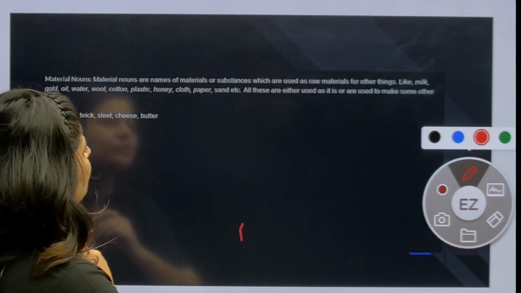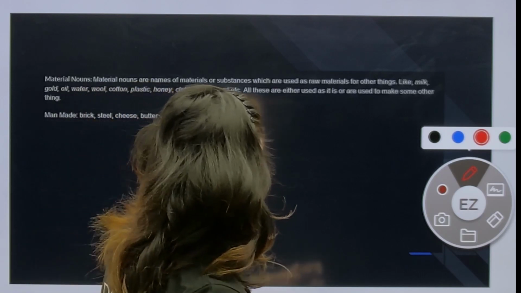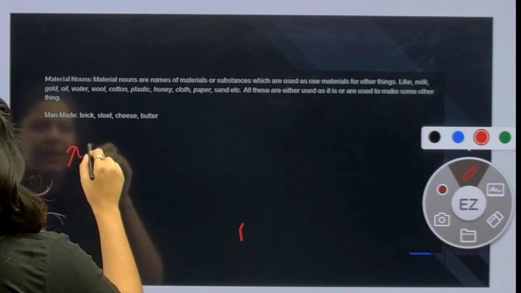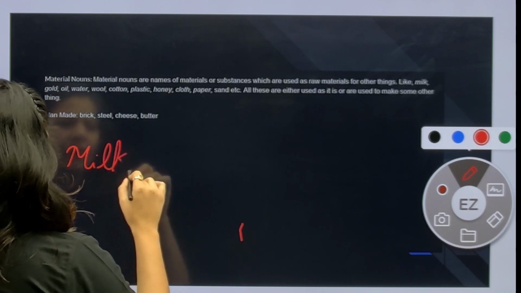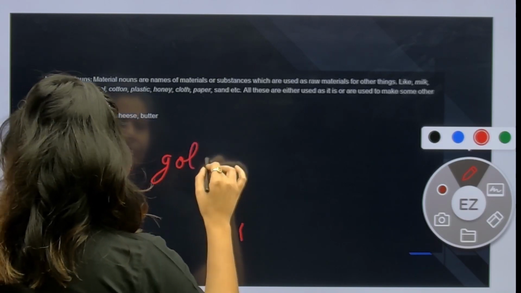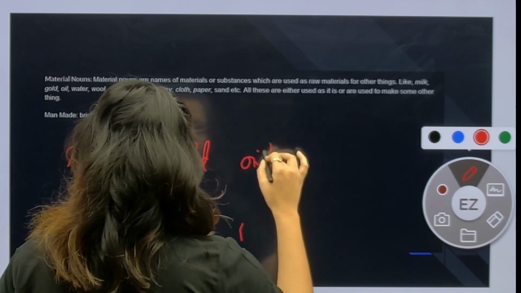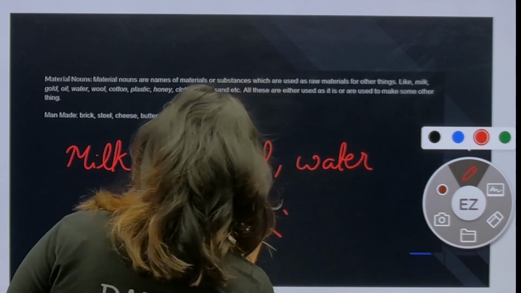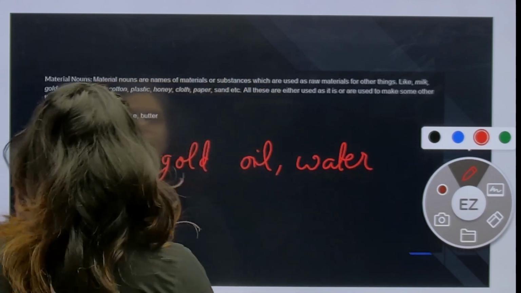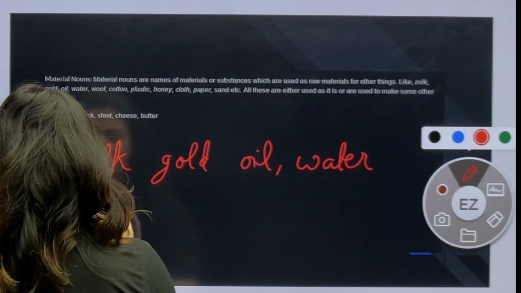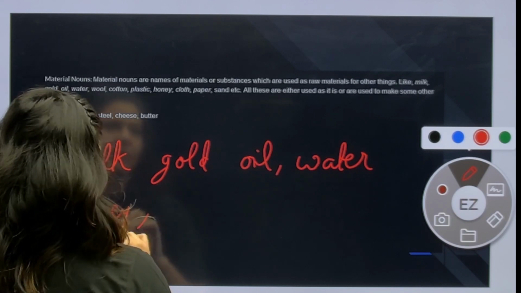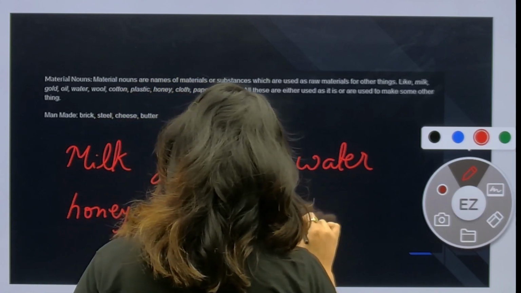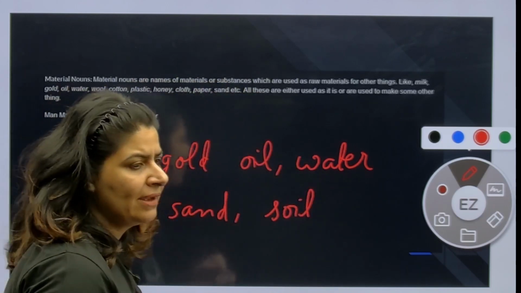Material nouns are names of materials or substances which are used as raw material. So all these like milk, gold, oil, water, honey, sand, soil, these are a few examples of my material noun.